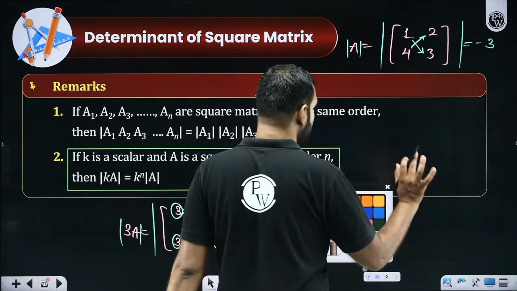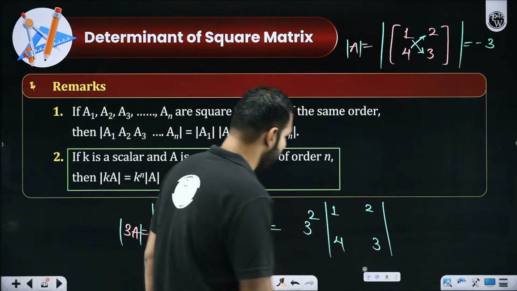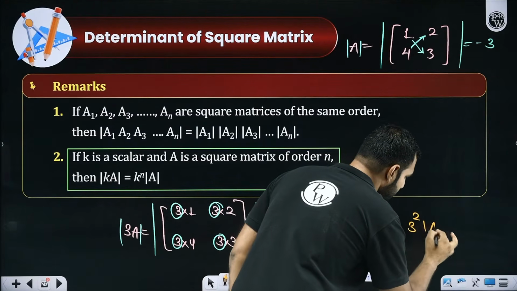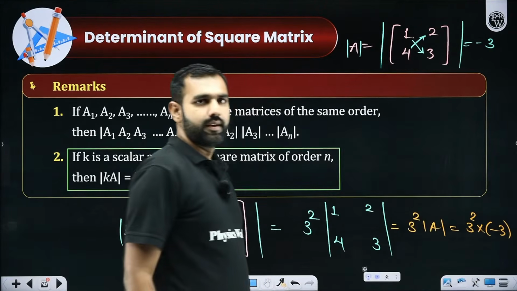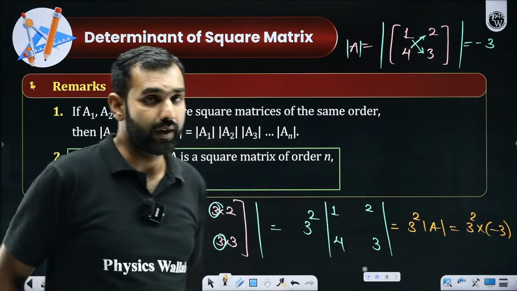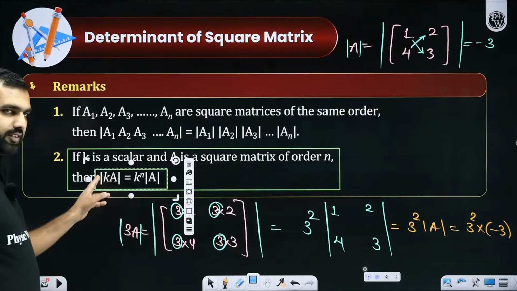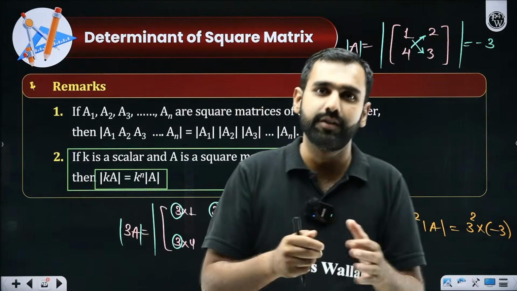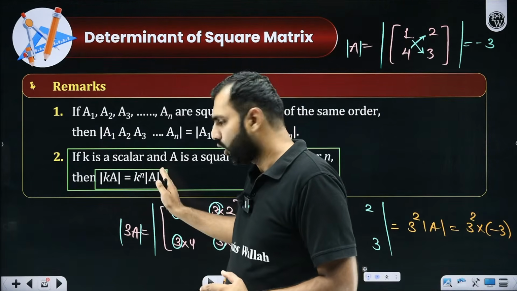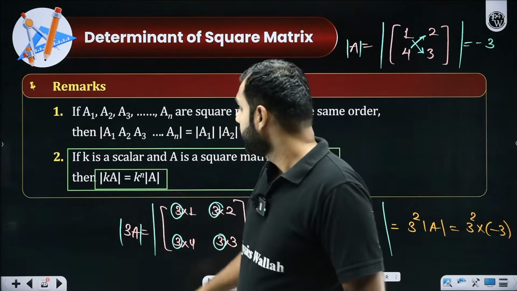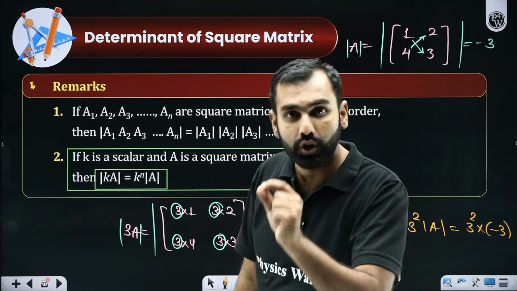With this, I am giving you a simple verdict that if 1, 2, 4, 3 was determinant of A, so is it simply not 3 square times determinant of A, which will be 3 square into minus 3? Yes or no, everyone? Sir, what are you trying to say here? I am trying to give you a very simple conclusion. Let's say if a matrix is multiplied by a scalar and then you are taking its determinant, then it is always equal to the determinant of that matrix A times that scalar raised to the power n, where n is the order of that matrix.